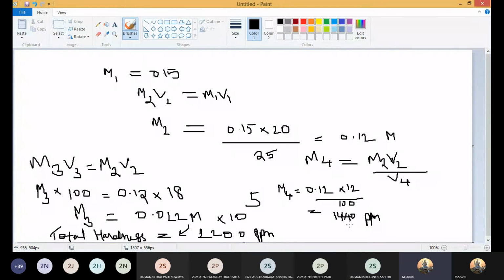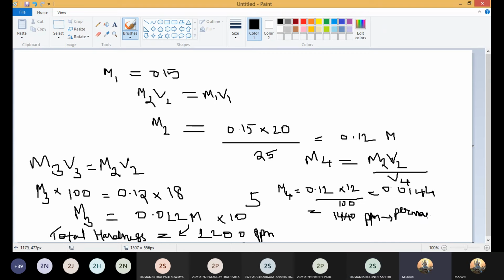Will you get 1440 or maybe something in point? I have already converted 0.01 into 10 power. 1440 only, ma'am. Yes, but I'm directly writing in ppm because this value you have to multiply with 10 power 5. Then you will get permanent hardness. So this is permanent hardness.